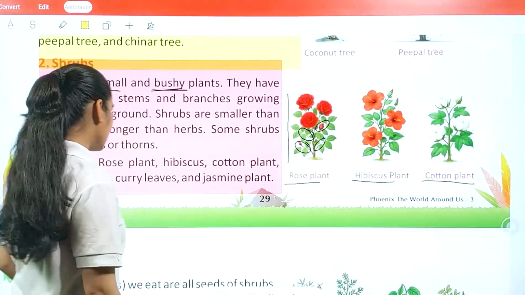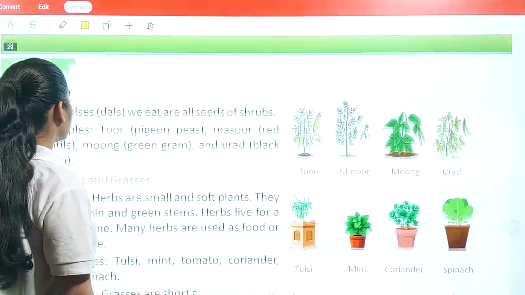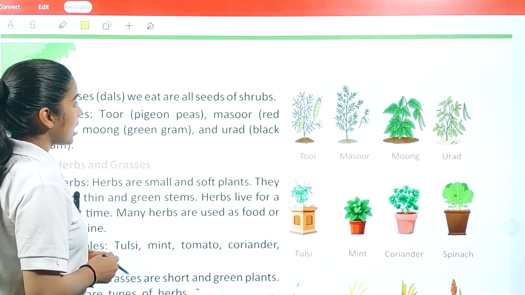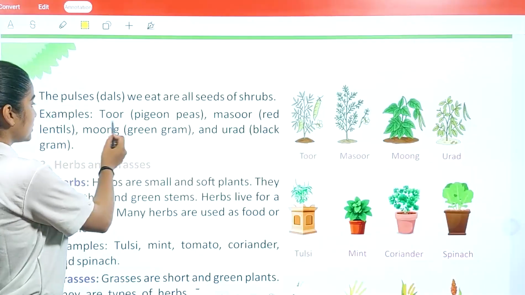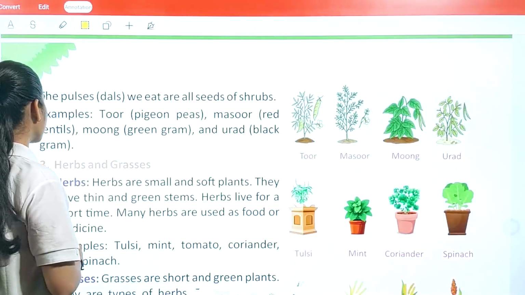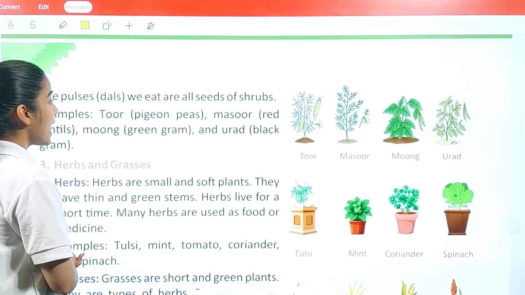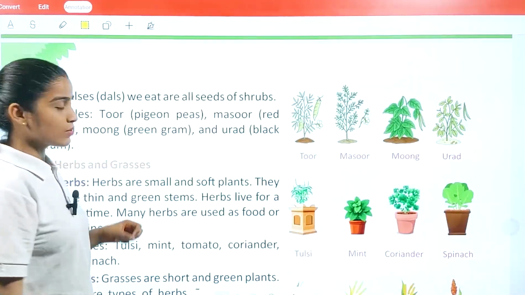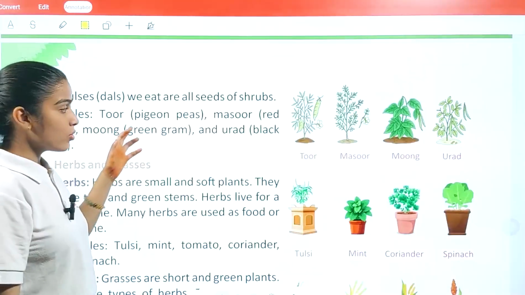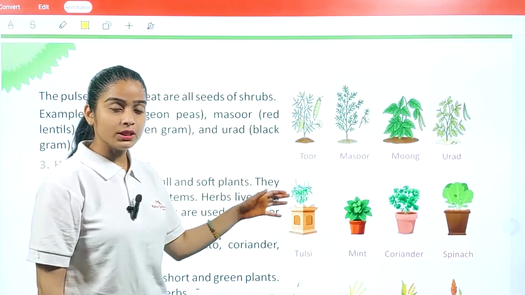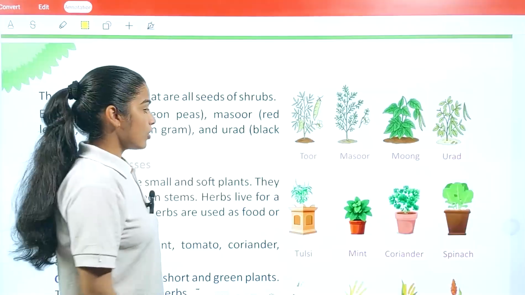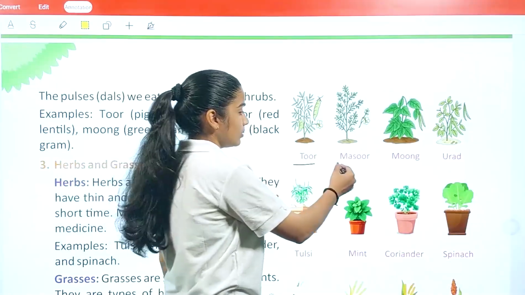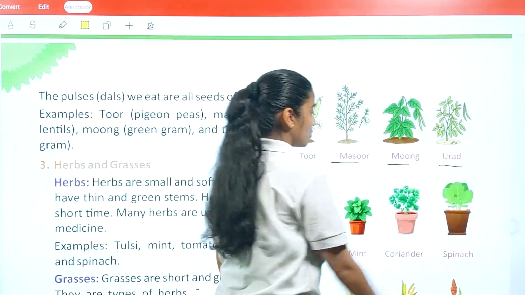Okay. Now the next category, wait. The pulses or dals we eat are all seeds of shrubs. Examples: tur, pigeon peas; masoor, red lentils; moong, green gram; and urad, black gram. So here we understand that the pulses which we eat with rice are also an example of shrubs. Tur dal, masoor dal, moong dal, and urad dal.